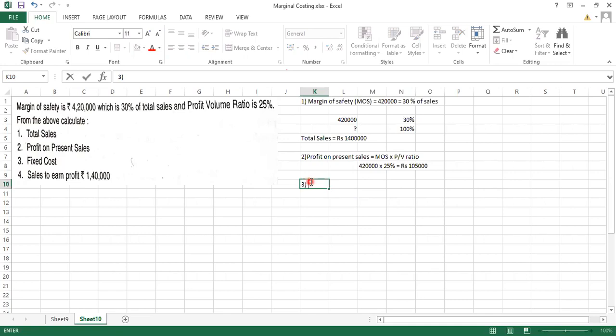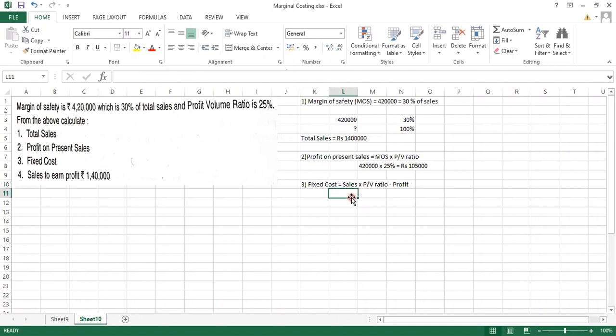We have a formula for finding out the fixed cost. Today we will be directly applying the formula. We won't be writing the whole thing. Sales into PV ratio minus profit. Do we have the sales?